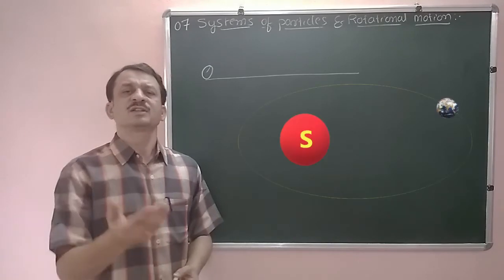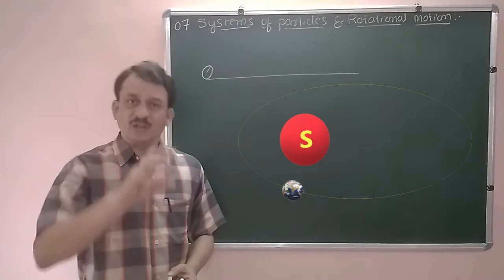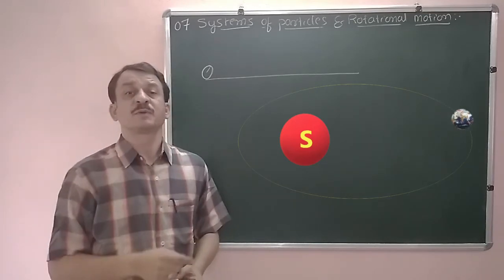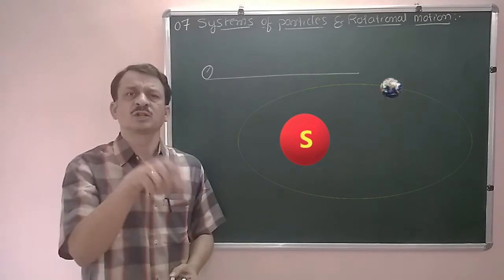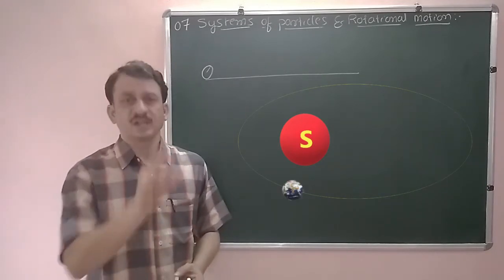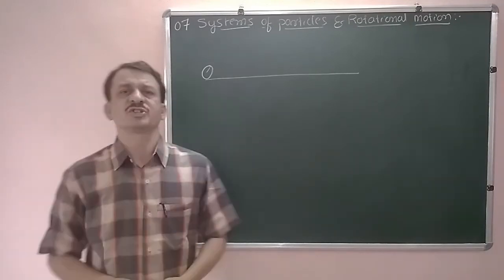For example, Earth is revolving around the Sun. Even Earth is taken as a point object with respect to its orbital path, because its orbital path is very large compared to the size of the Earth. So that we have studied in the previous chapter.